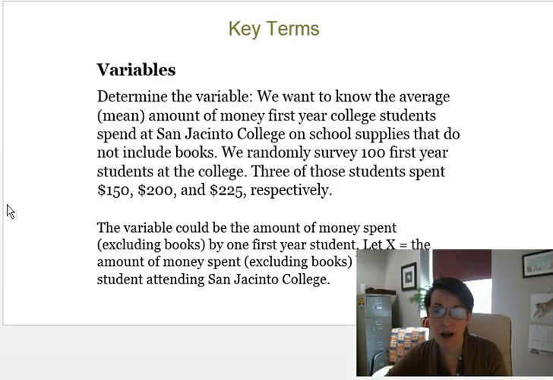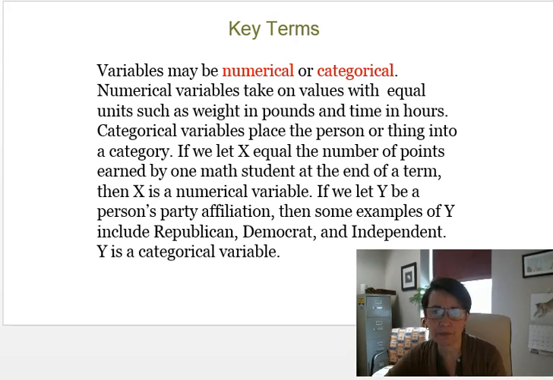It also might be how many times they go to the cafeteria. We can look at any piece and call it a variable. So it's just where we're focusing our attention. Variables can be numerical, as they are in algebra, or they can be categorical. Not all data is going to be numeric data. In statistics, we have the quantitative and qualitative, which I think the next set of slides talks about a little bit.